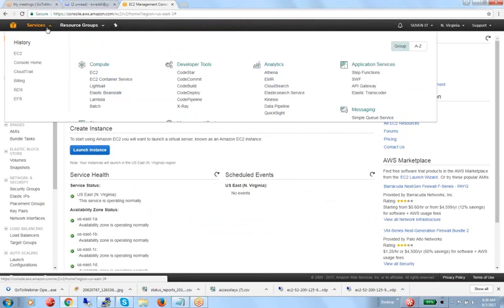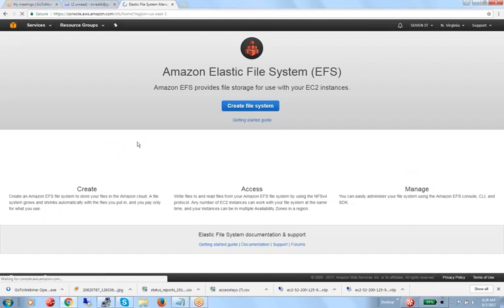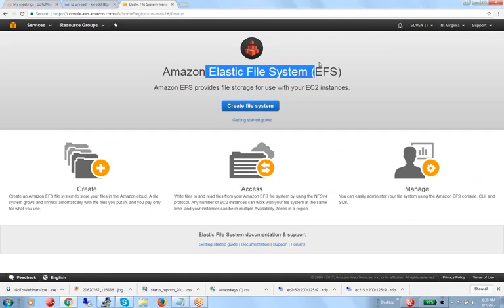service which we are going to discuss, that is EFS. EFS means Elastic File System. The word itself is saying elastic file system. So you can use as much as you want, and you pay for that only.